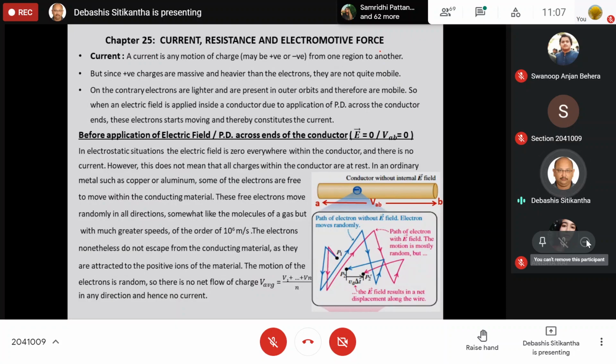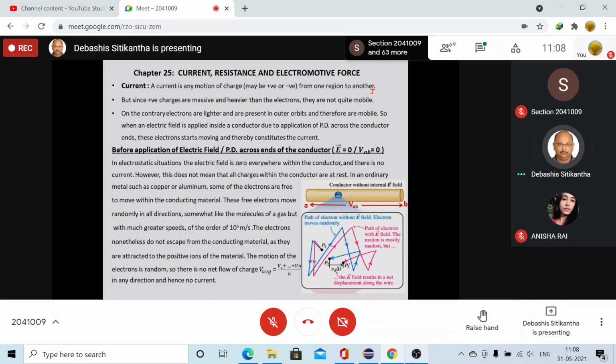Does anybody have any idea what the different types of current are? Can anybody tell me? None of you? Okay, let me tell you. Your current is usually represented by the symbol I, and it is actually of three types.